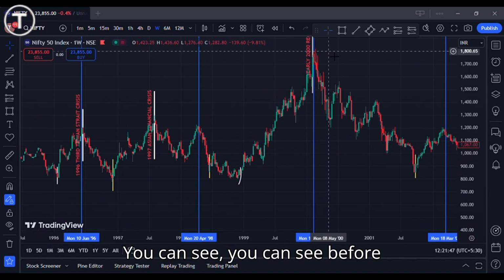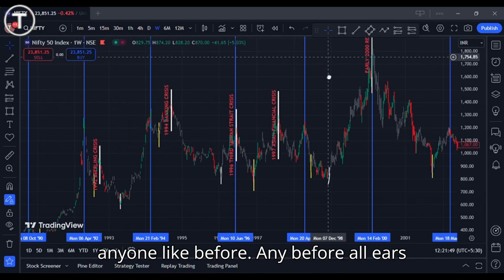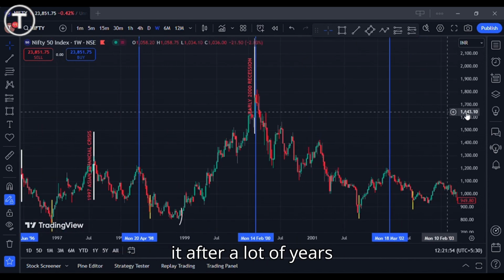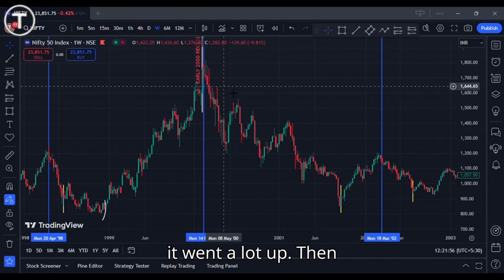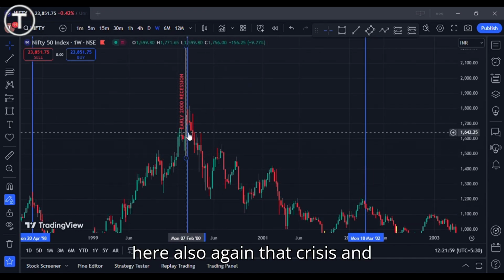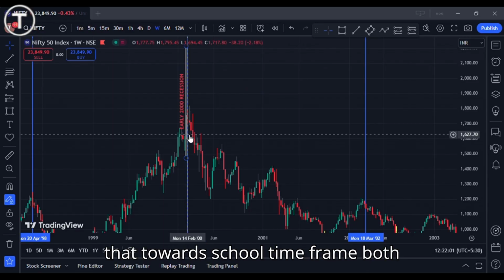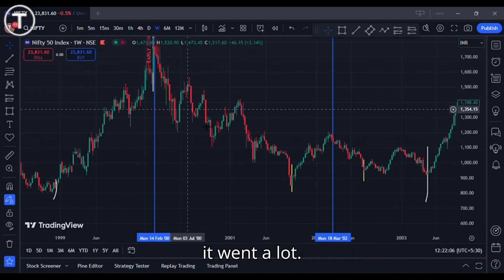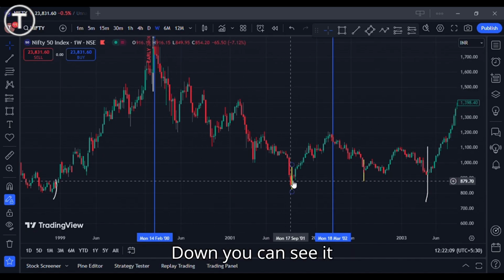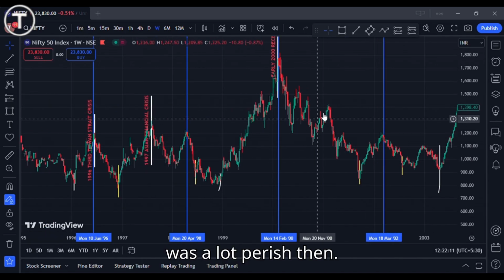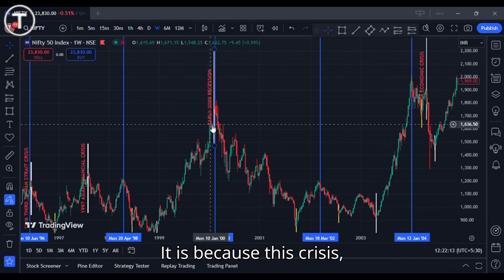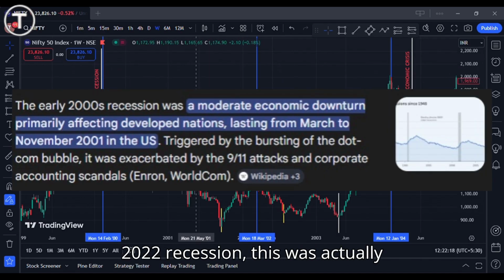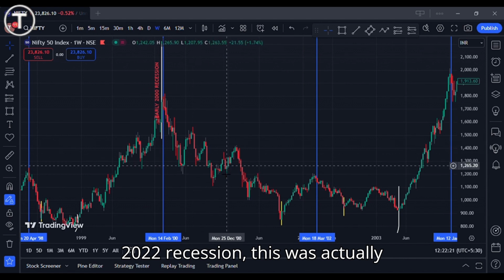After a lot of years it went a lot up. Then here again the crisis and the 2 year time frame both came at the same time, so it went a lot down. You can see it was a lot bearish. Then it is because of the crisis, the early 2000s recession, which was actually the collapse of the dot-com bubble.